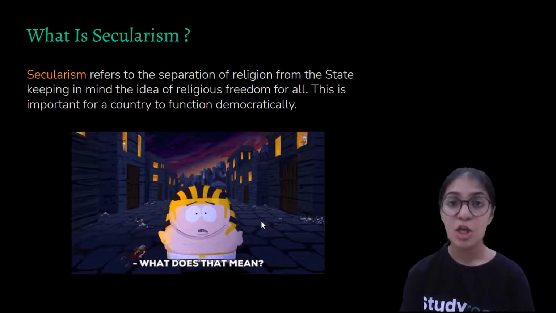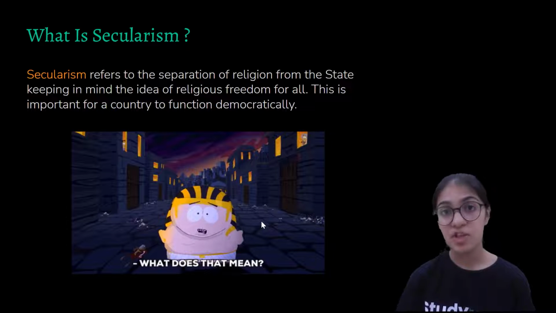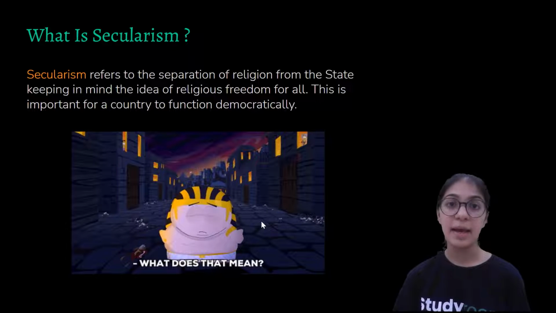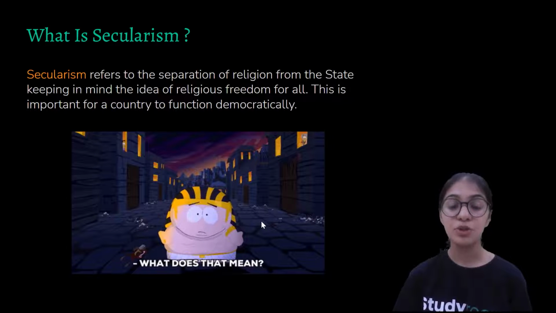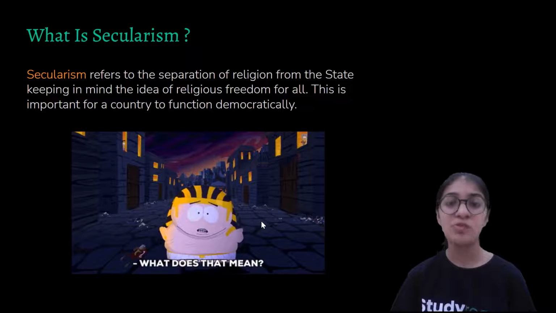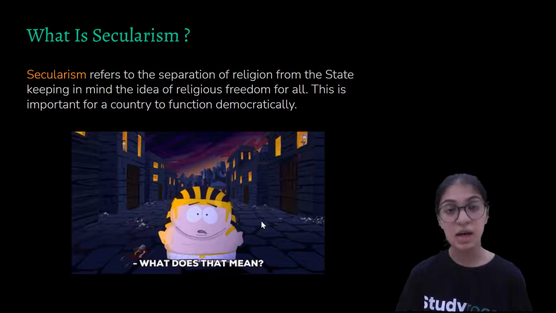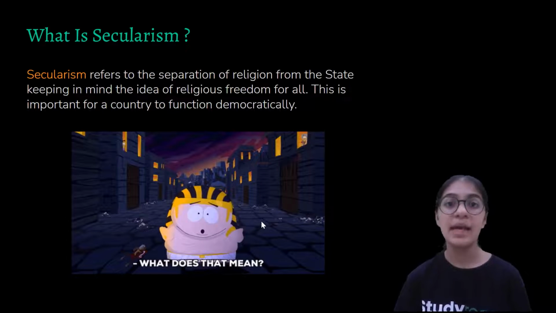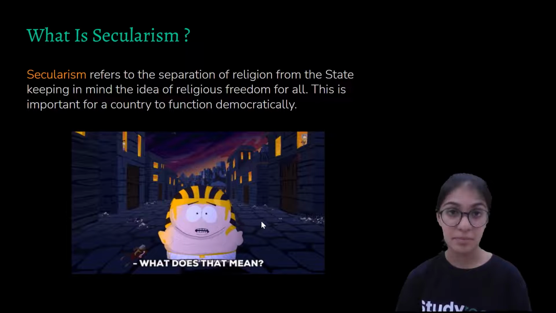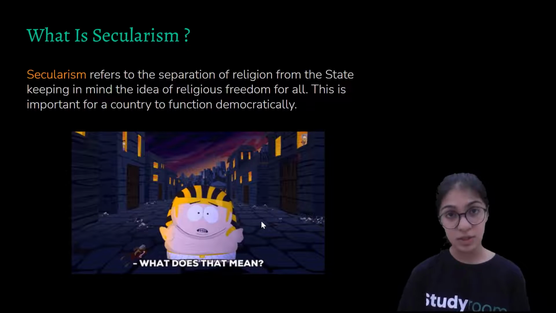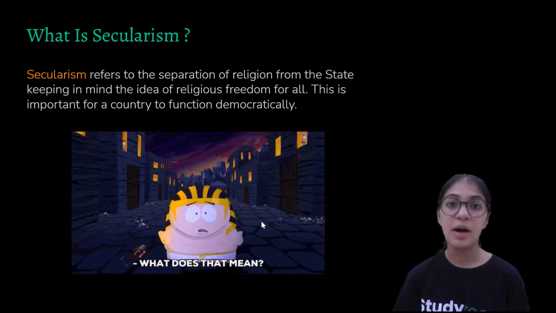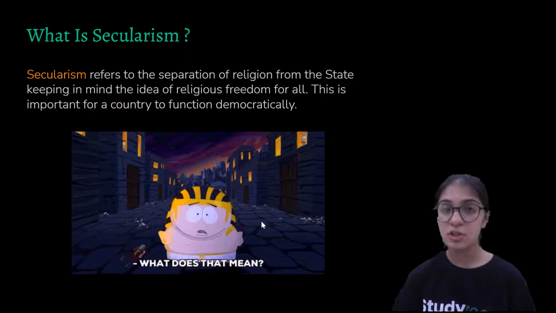So moving forward to the very first slide of this chapter and the very first topic, which is what is secularism. As we have read in the previous chapter, the Indian Constitution, you might know a slight glimpse of what is secularism. In simple terms, secularism means when a state, a country, does not support any one particular religion. That means that all the religions are equal according to the law in the eyes of the state. All the religions are equal.